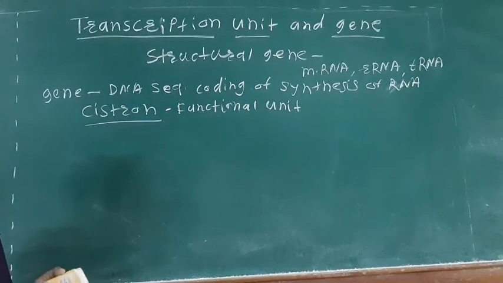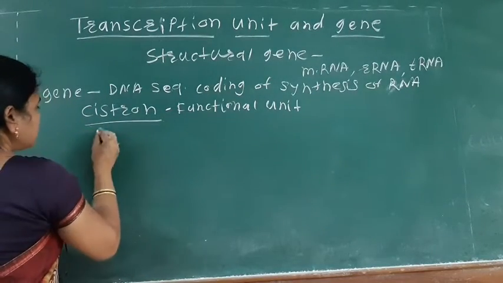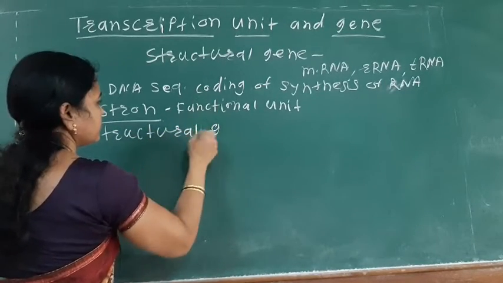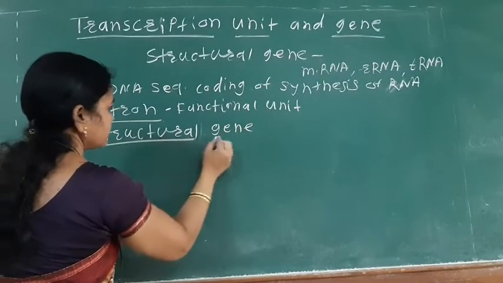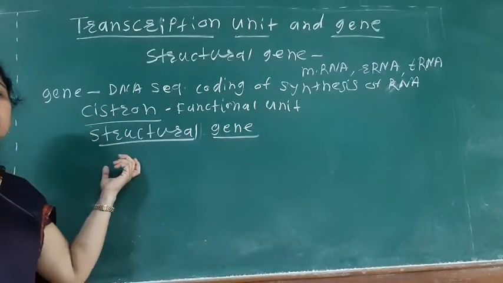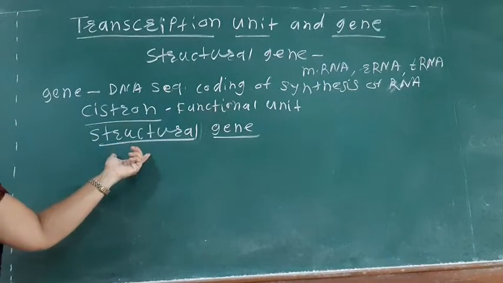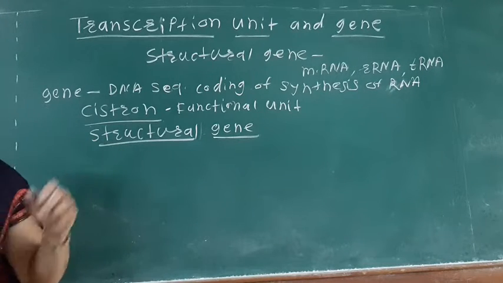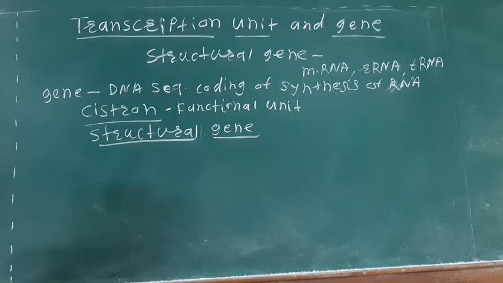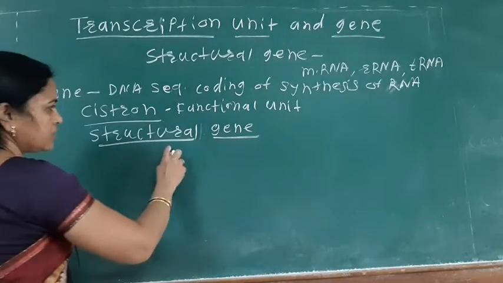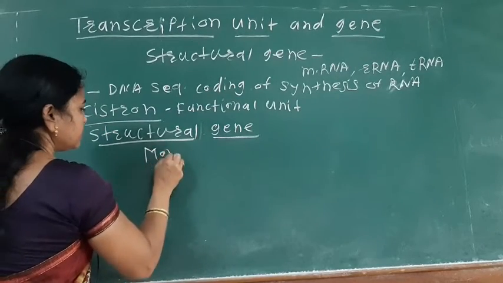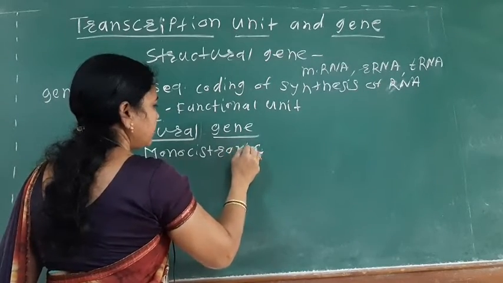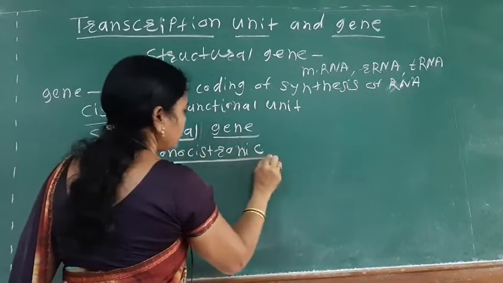So this structural gene is the cistron. Cistron is the structural gene, and if this structural gene has a single transcriptional unit, it is known as monocistronic. If we look at structural genes, there are monocistronic and another is polycistronic. First we see the monocistronic.